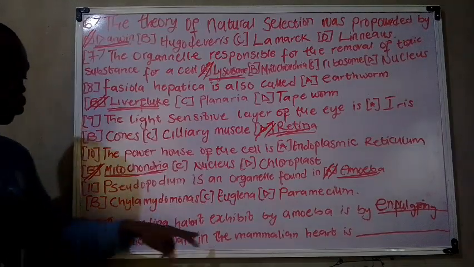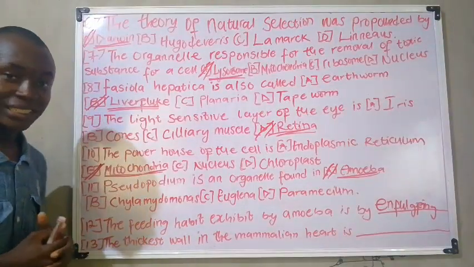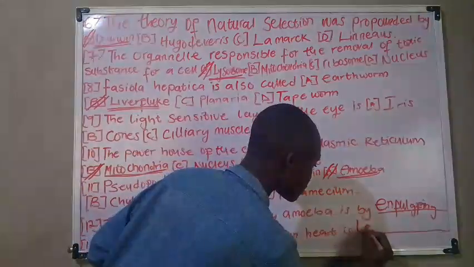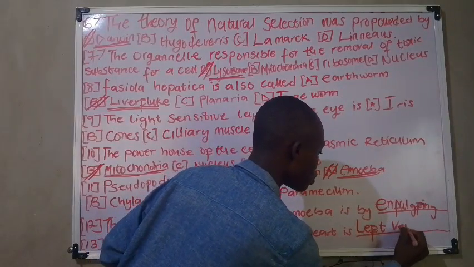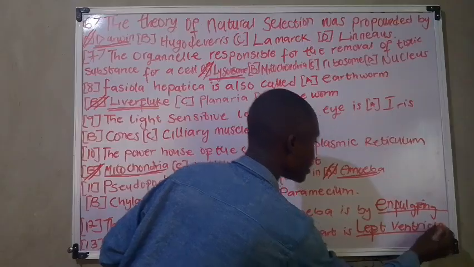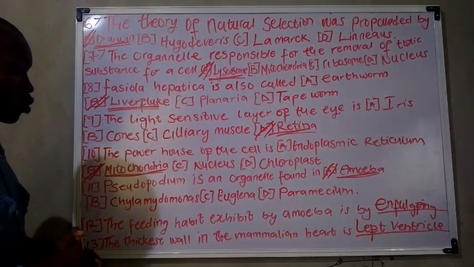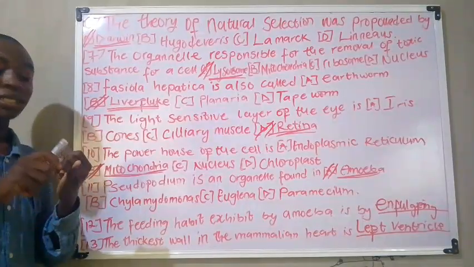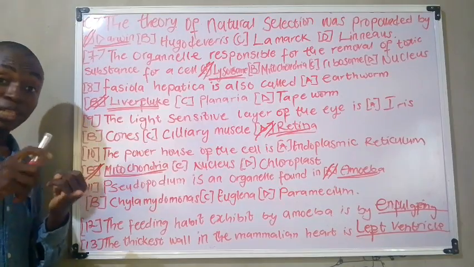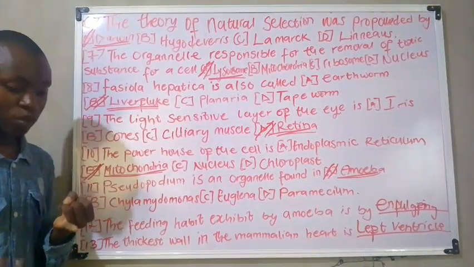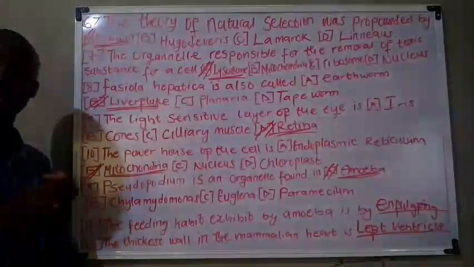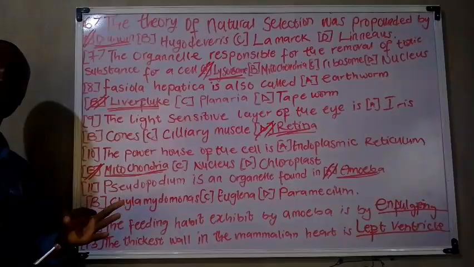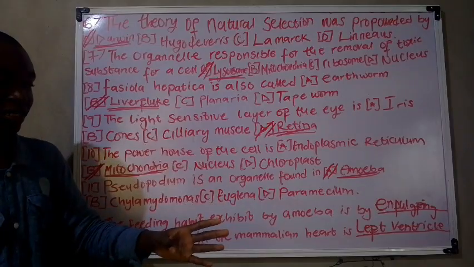We have the thickest wall in the mammalian heart is the left ventricle. The mammalian heart is divided into 4 parts. We have the left auricle or the left atrium, the second one is the left ventricle, the third is the right auricle, and the fourth is the right ventricle.